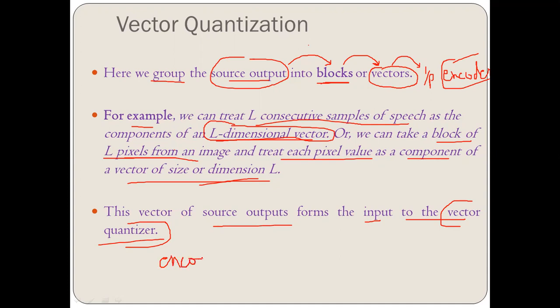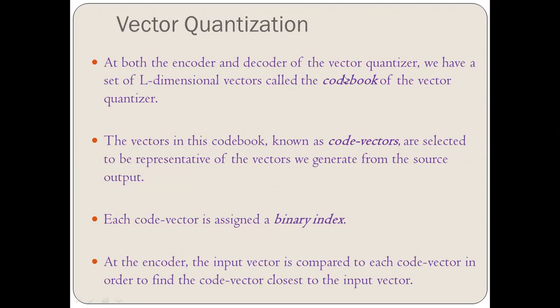All right, moving further, let's see. At both the encoder and the decoder of the vector quantizer, we have a set of L dimensional vectors. And what is this set of L dimensional vectors called? This set of L dimensional vectors is called the codebook of the vector quantizer.